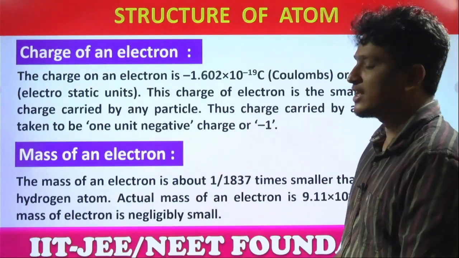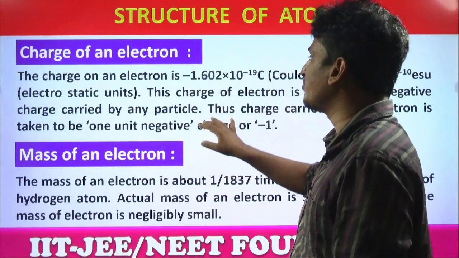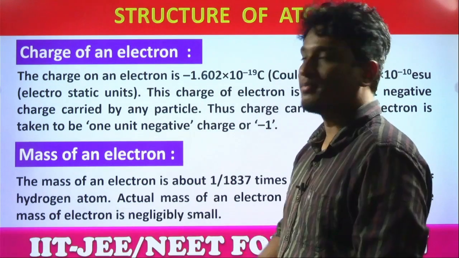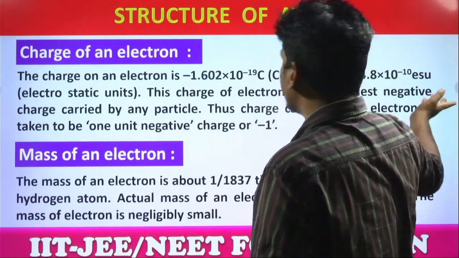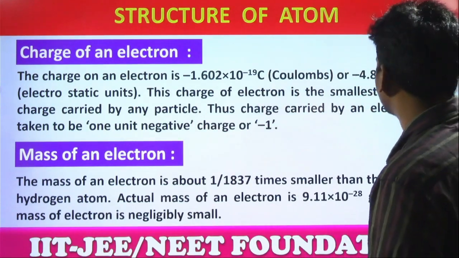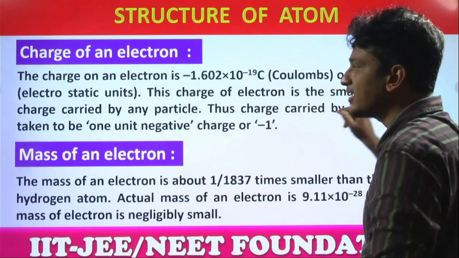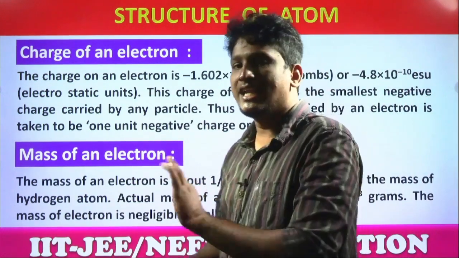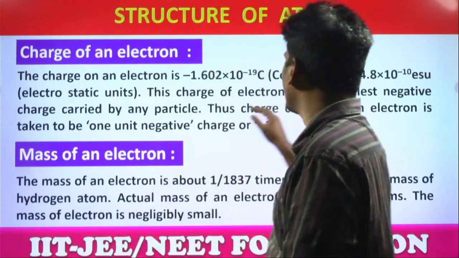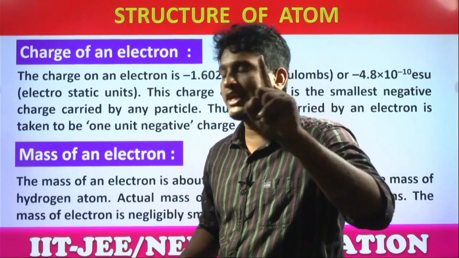So what is the charge on an electron? This is the charge on an electron, students. It is minus 1.602 × 10^-19 coulombs, or in electrostatic units, minus 4.8 × 10^-10 electrostatic units. This charge of an electron is the smallest negative charge carried by any particle known. So this charge is taken as 1 unit negative charge.